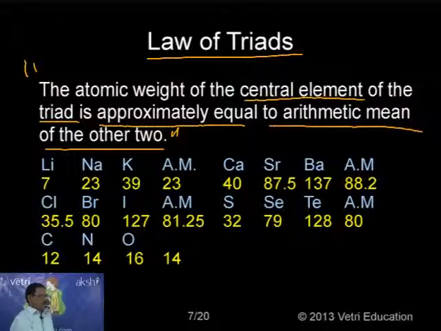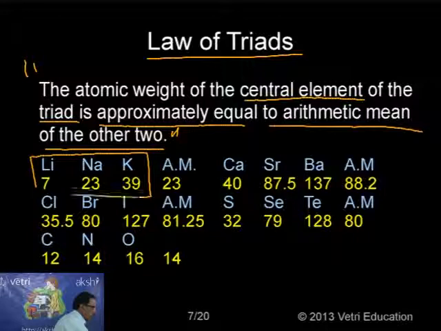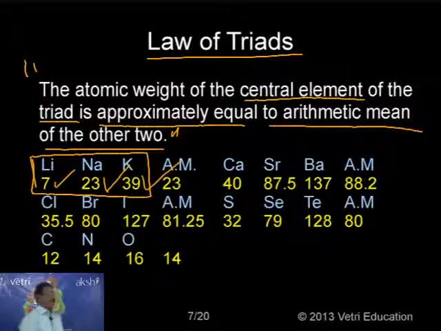Let me give one or two examples. Take lithium, sodium and potassium. He grouped these three together. We know nowadays that they are alkali metals. Why did he group them? The atomic mass of lithium is 7, sodium is 23, potassium is 39.